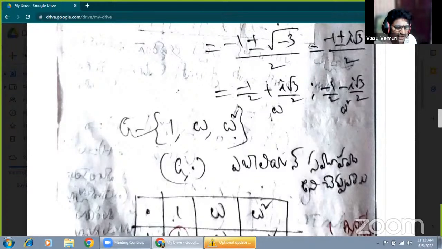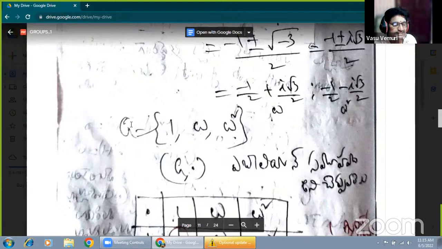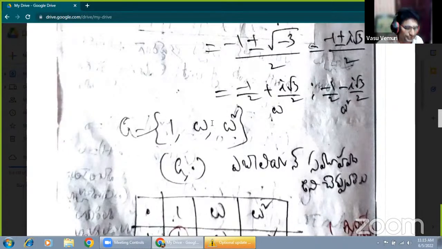Omega inverse is omega square. Omega square inverse is omega. Because omega into omega square is omega cube, and that value is 1. Omega square into omega equals 1. Therefore, omega square inverse is omega and omega inverse is omega square. Those are the inverses of the elements 1, omega, omega square in the set of cube roots of unity.